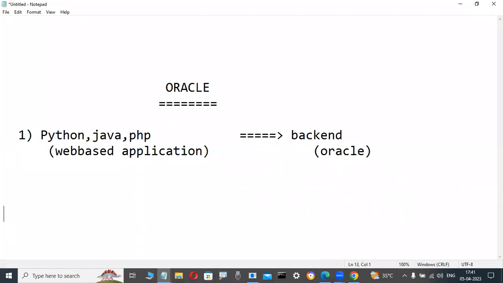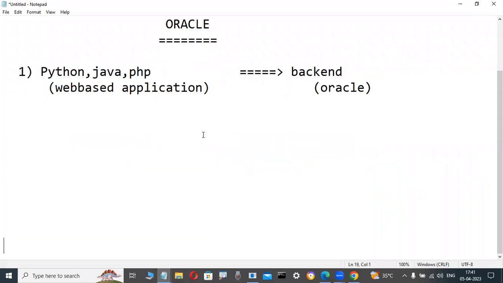But another type of persons are also learning this course. What is that? Suppose some fellows passed out in 2020, otherwise 2021, like this, or they passed out in 2019. But unfortunately, for some reason they are unable to get a job, maybe corona, maybe anything. Personal issues, so many issues are there.